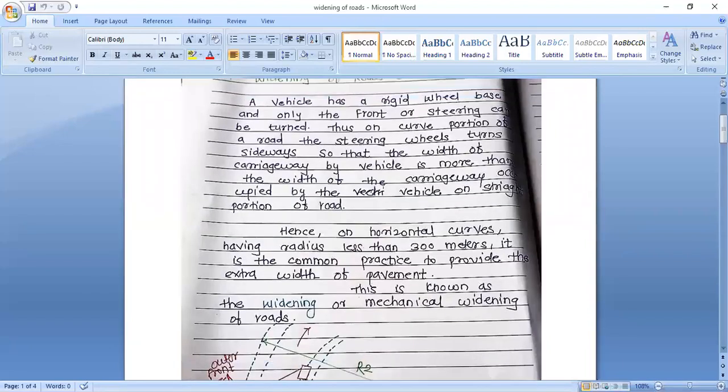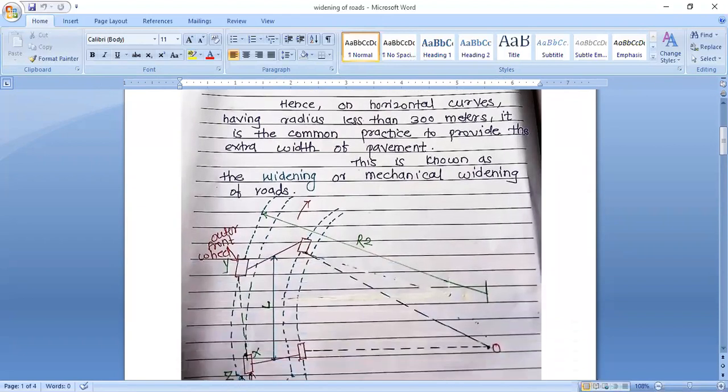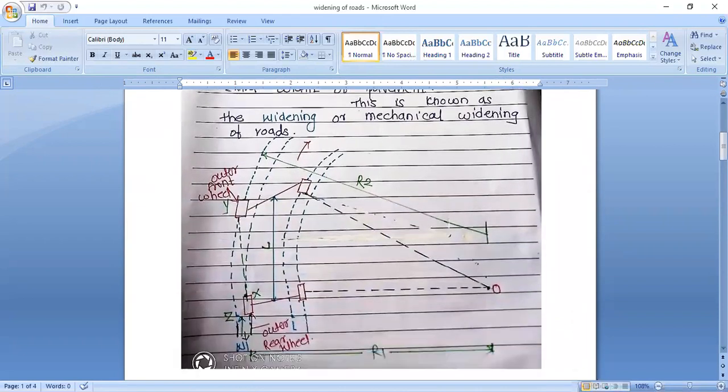Hope you all get the concept of widening of road. That is the provision of extra width of carriageway on the road at the curve. It is the widening of road. Now see the diagram of widening of road.